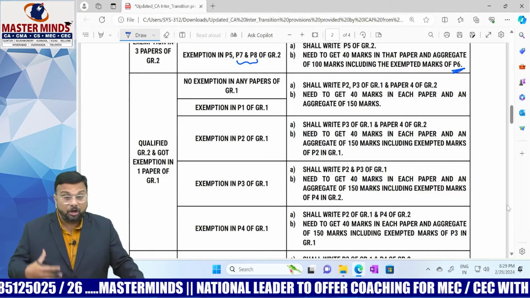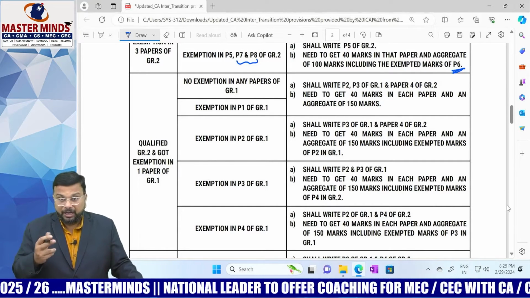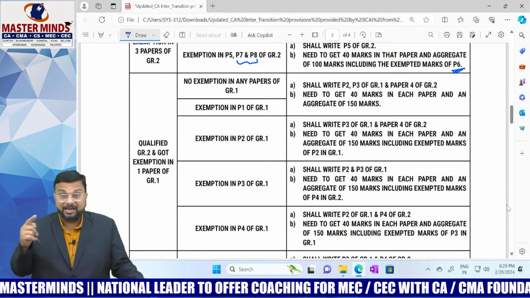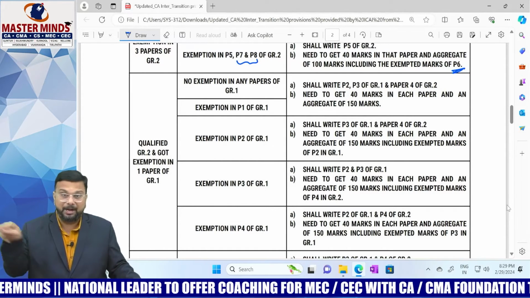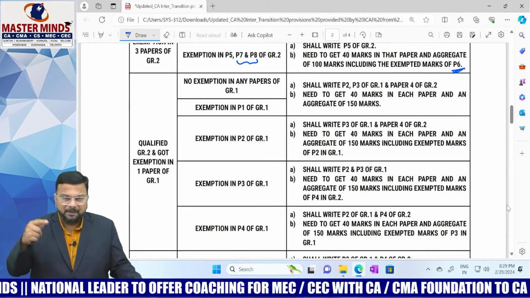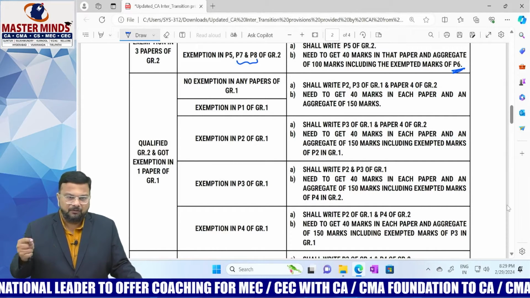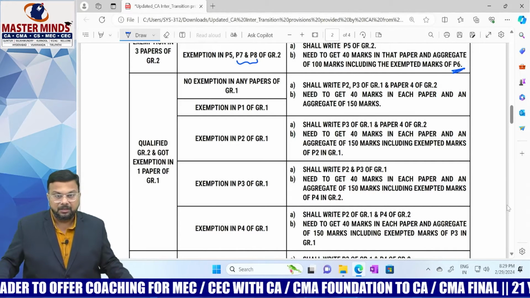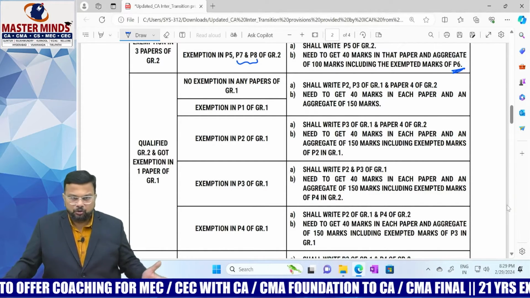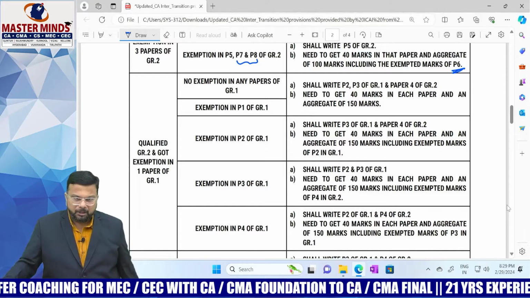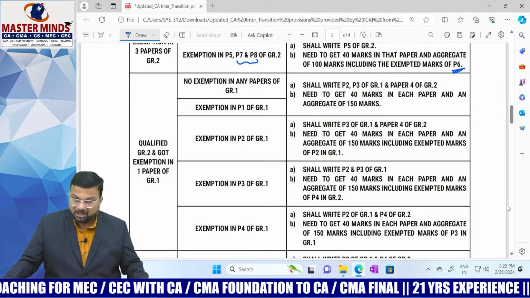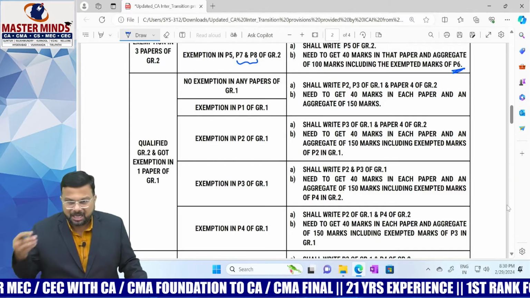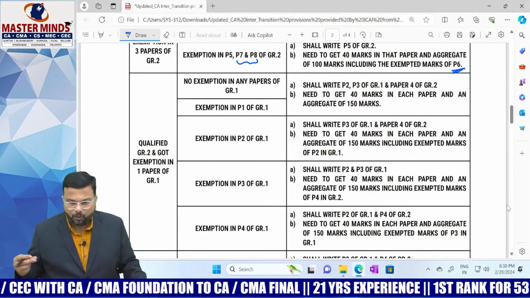So out of all the combinations, this is the worst scenario, right? You need to write 2 papers in 1 group and 1 paper in another group, but need to get 40 marks in each paper and an aggregate of 150 marks combined together. Am I clear? Same is applicable when you get exemption in paper 1 of group 1. What is paper 1 of group 1? Accounting. Okay, right. Qualified group 2 and got exemption in paper 2 of group 1. What is paper 2 here? Corporate law, right? Then what provisions are applicable to you? Shall write paper 3. Okay, what is paper 3 here?